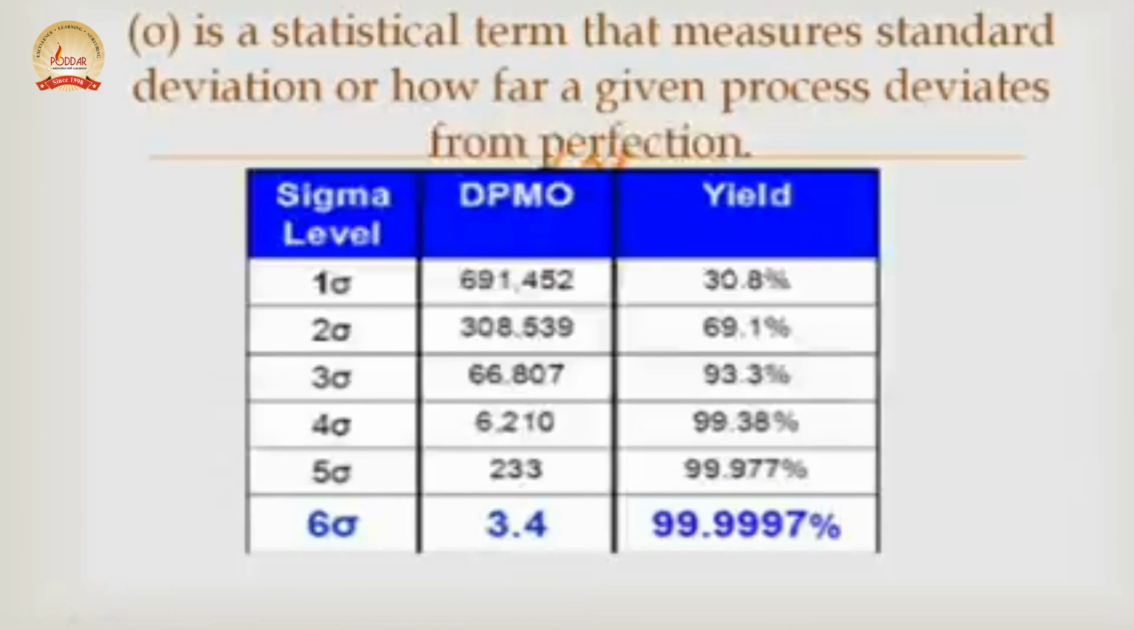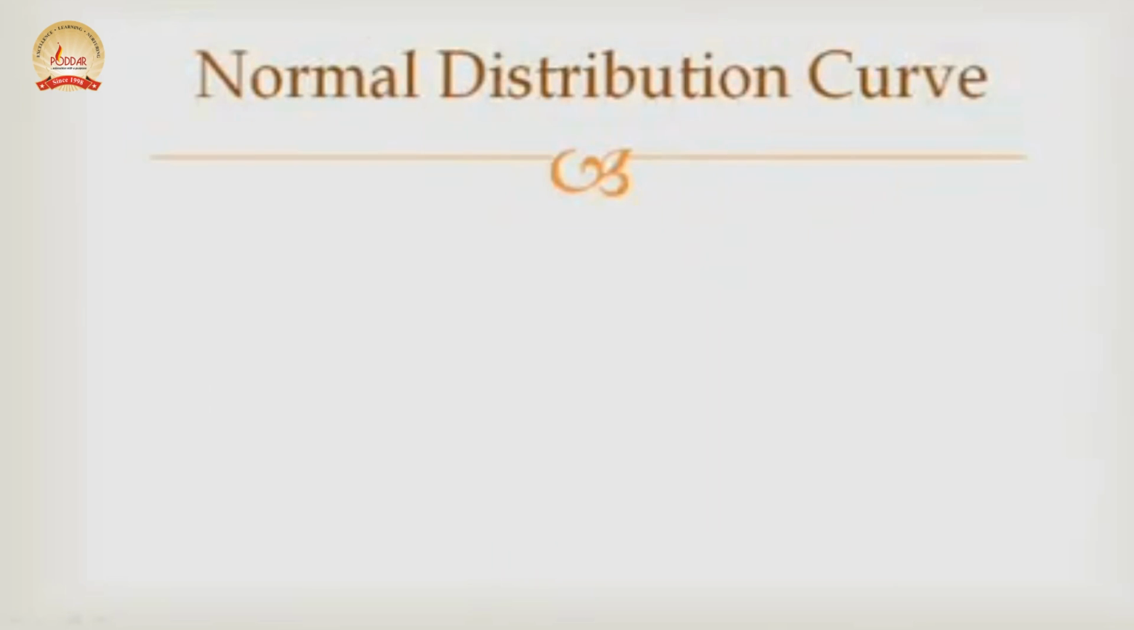Sigma level of any process is determined by the number of standard deviations that a process has between the mean and the customer specification. In simple words, the more standard deviations between the mean and the customer specification, the fewer defects in the process, and hence a higher process sigma level will serve the customer better. Now let's have a look at this normal distribution curve and try to understand the meaning of the various Six Sigma levels.